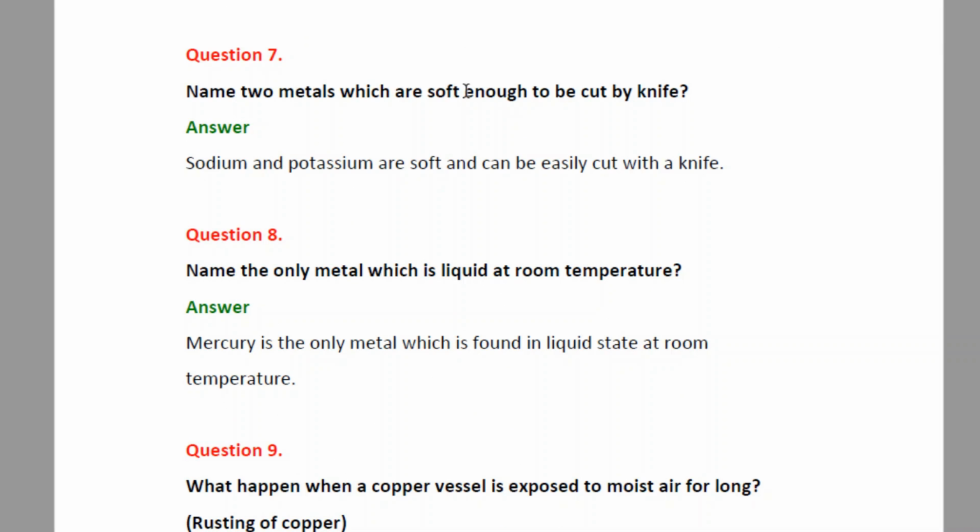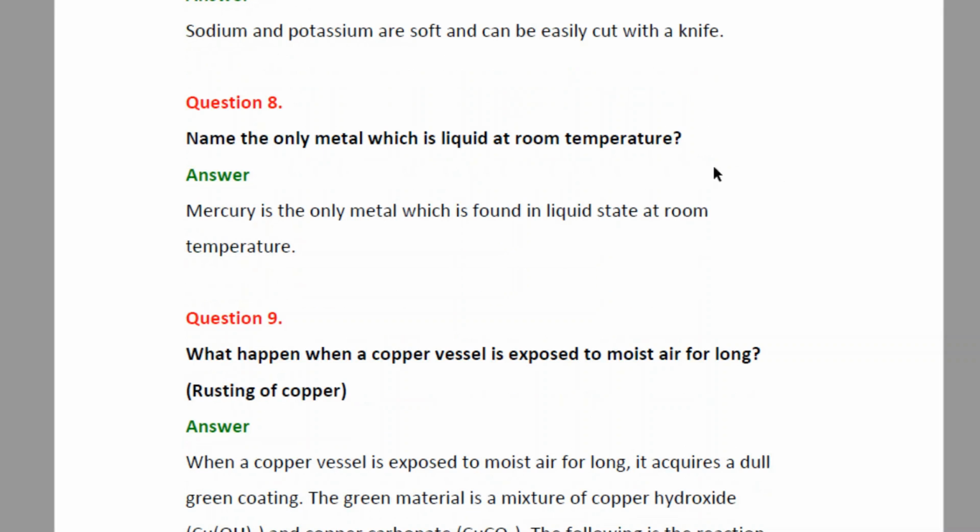Next, question number 7. Name 2 metals which are soft enough to be cut by a knife. Answer is sodium and potassium, which are soft enough so that they can be easily cut with a knife. Next question, question number 8. Name the only metal which is liquid at room temperature. Answer is mercury is the only metal which is found in liquid state at room temperature.